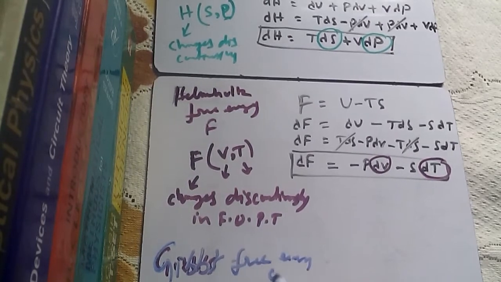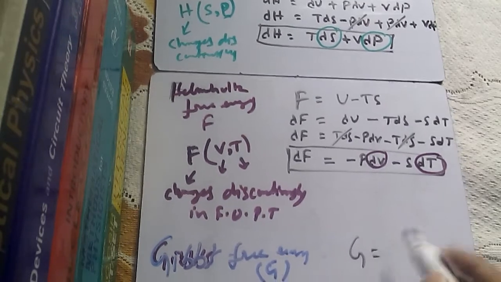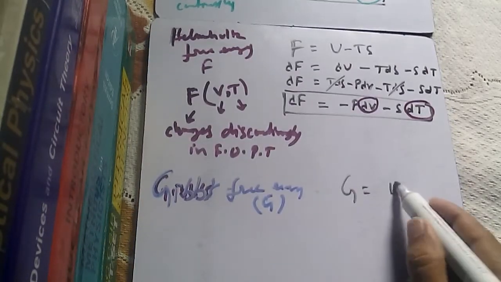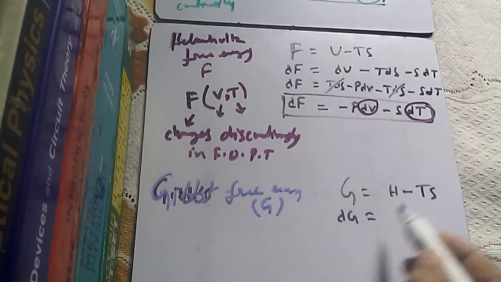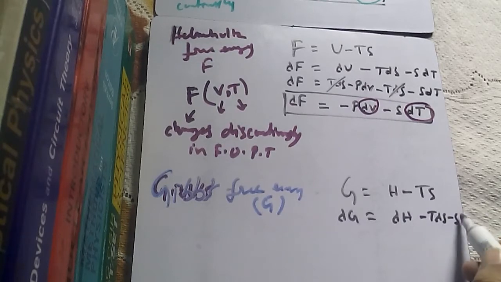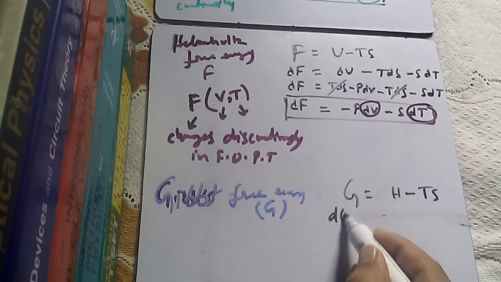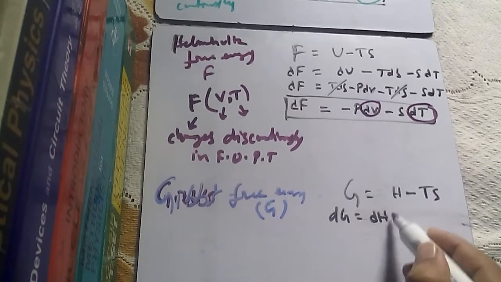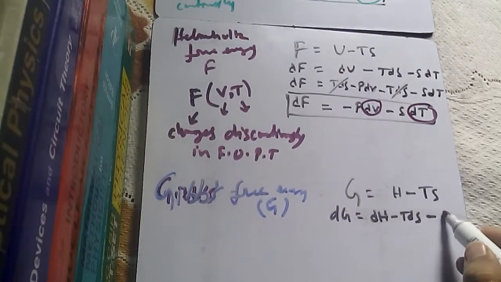Gibbs free energy G. We know G is equal to H minus TS. Now again differentiating both sides, dG is equal to dH minus TdS minus SdT.